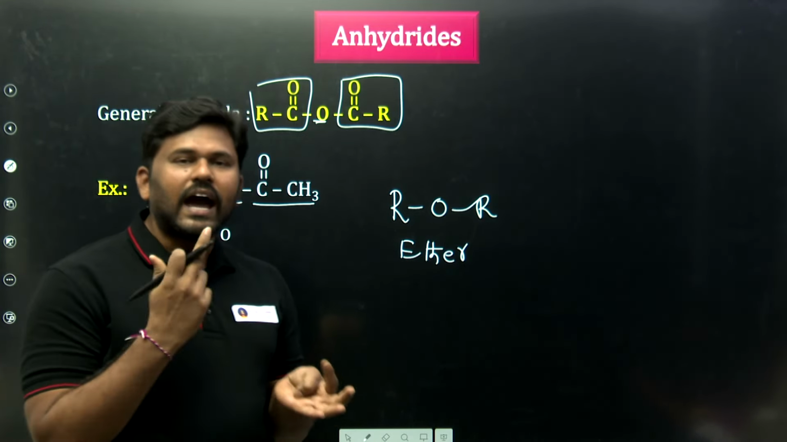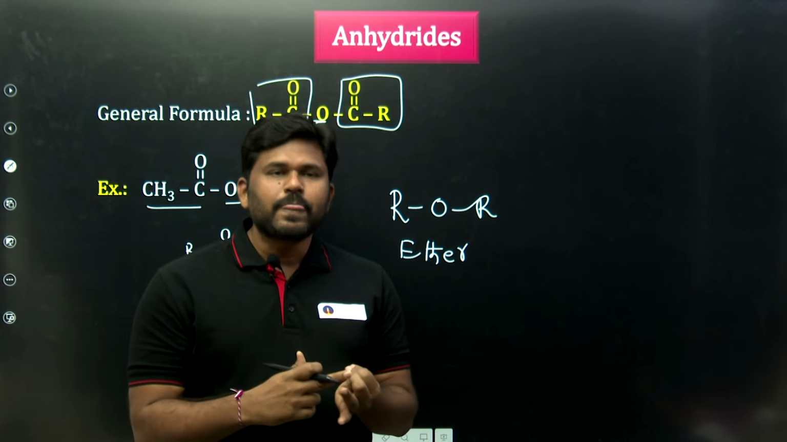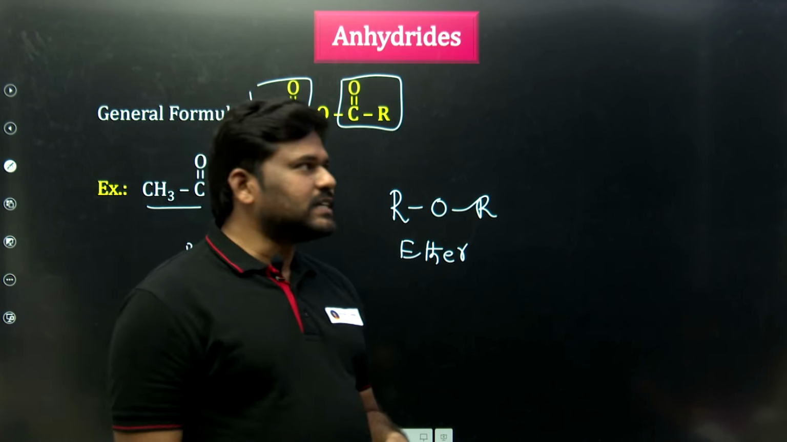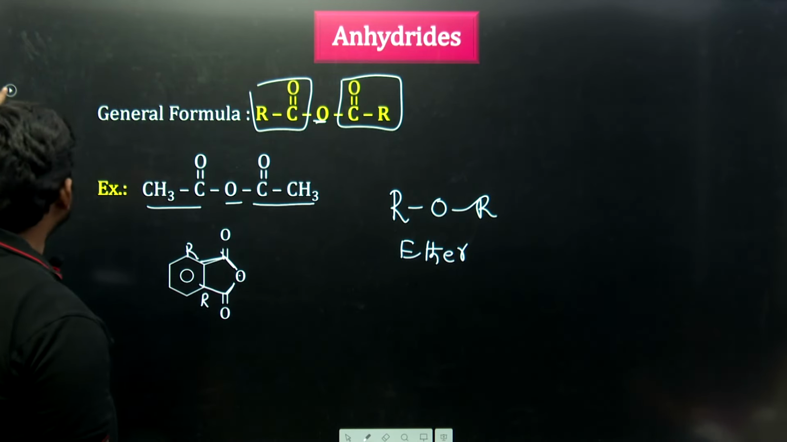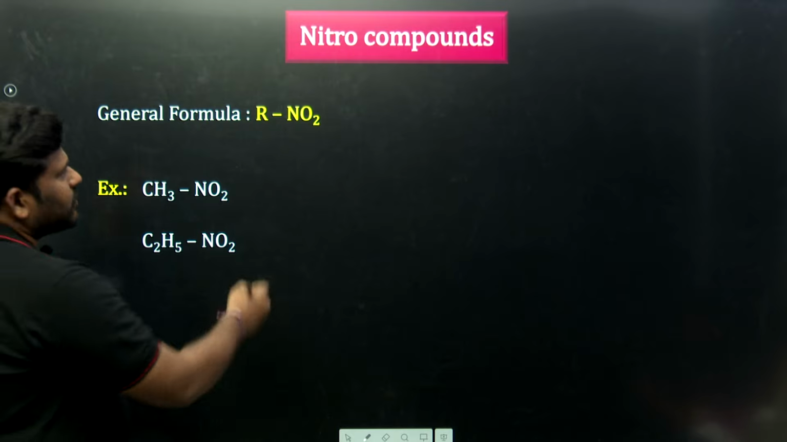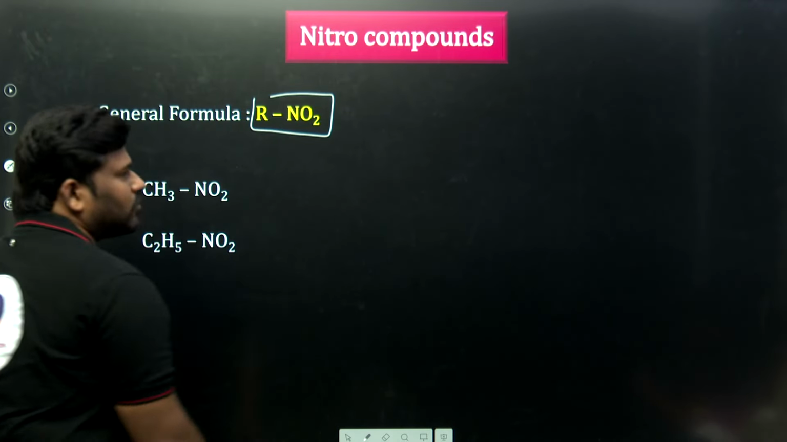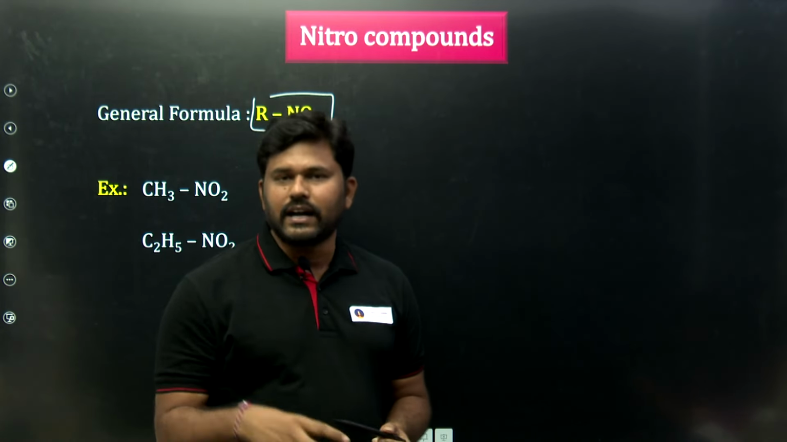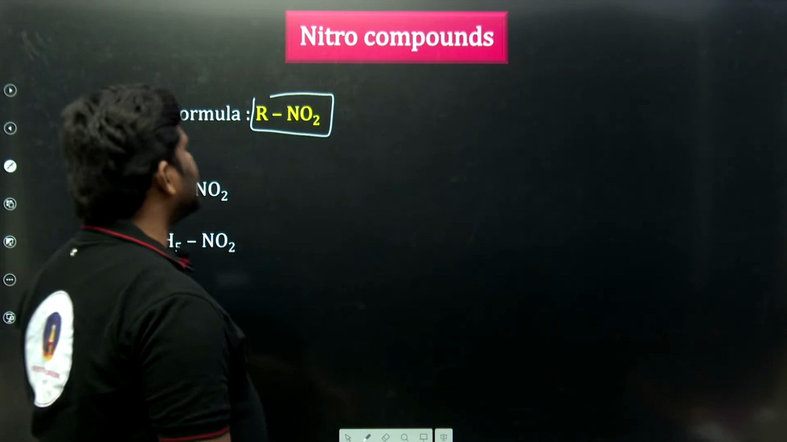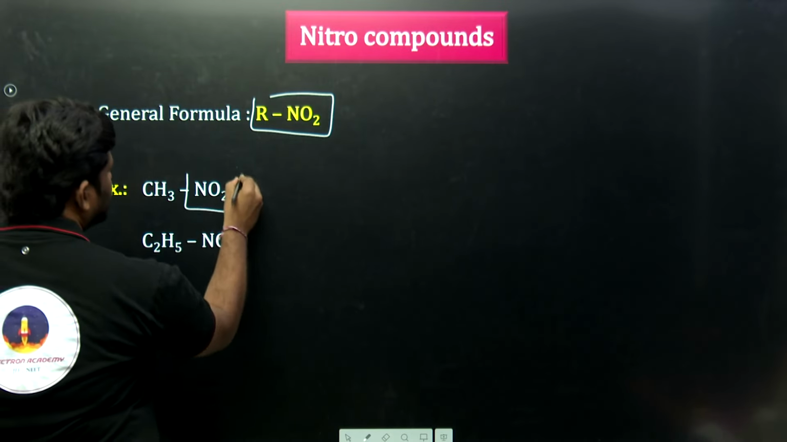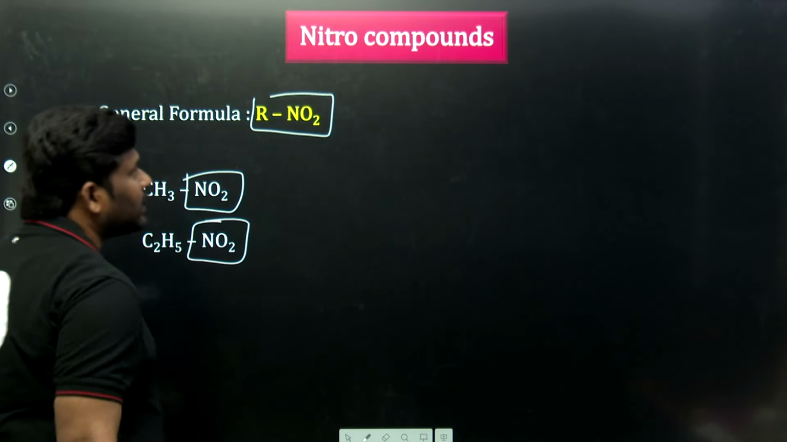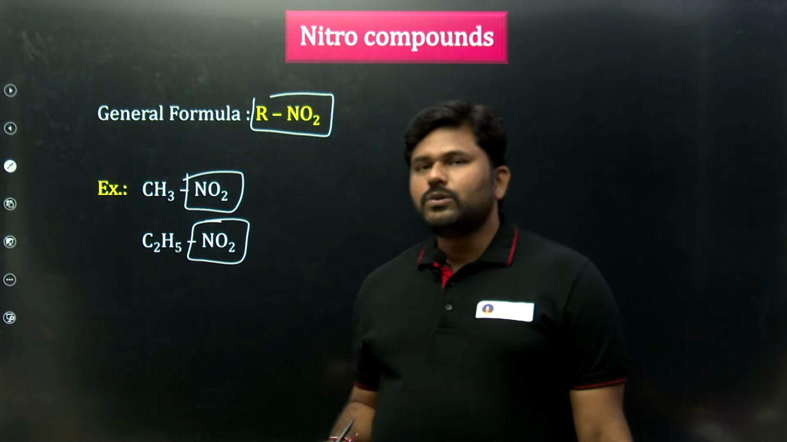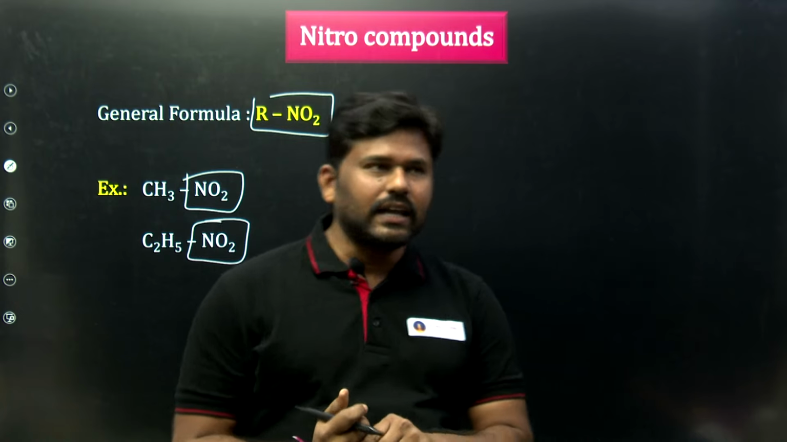So esters, acid halides, amides and anhydrides are the acid derivatives. Just you have to change the groups. Last one will be nitro compound. Sir, what is a nitro? Nitro, in the name only. Nitro means NO2. The NO2 group is called the nitro group. This is also another functional group. General formula is RNO2. So NO2 there means what we call nitro compounds. In total, this many functional groups we have in organic chemistry.